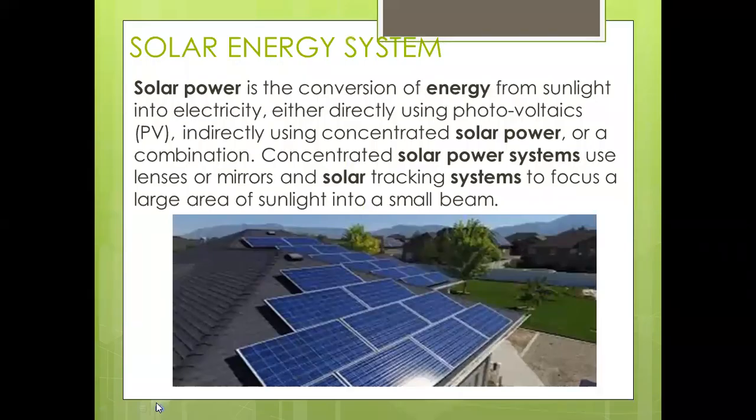So first, what is a solar energy system? Solar power is the conversion of energy from sunlight into electricity. It is a renewable power source, also called a non-conventional energy source. Solar power is the conversion of energy from sunlight into electricity, either directly using photovoltaics, indirectly using concentrated solar power, or a combination of both.